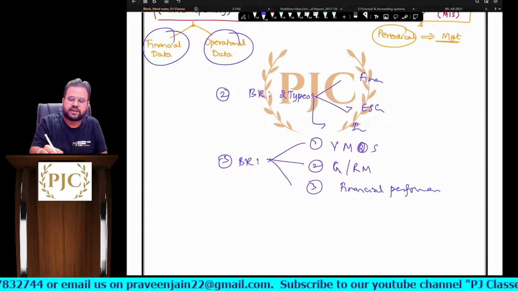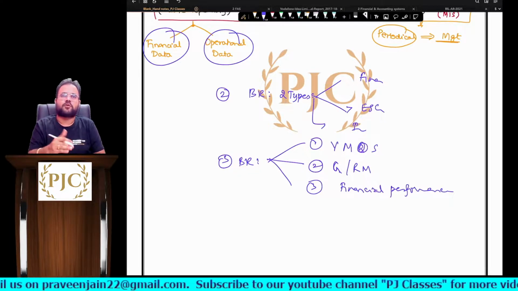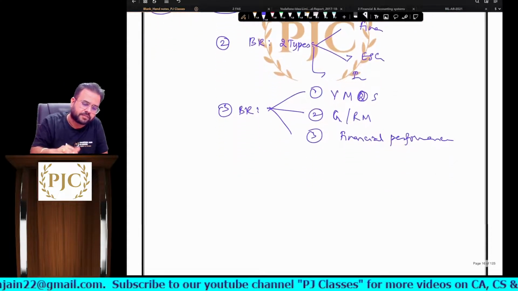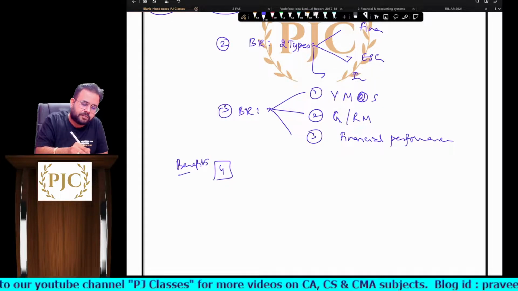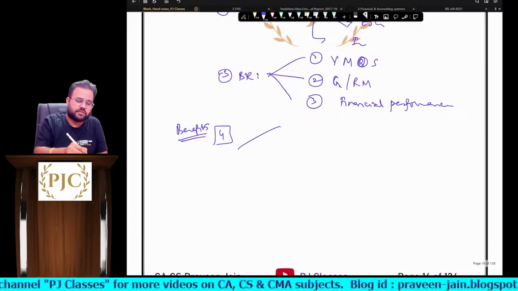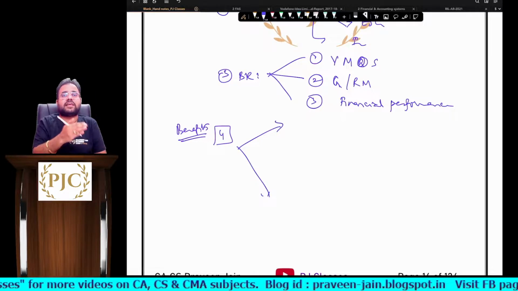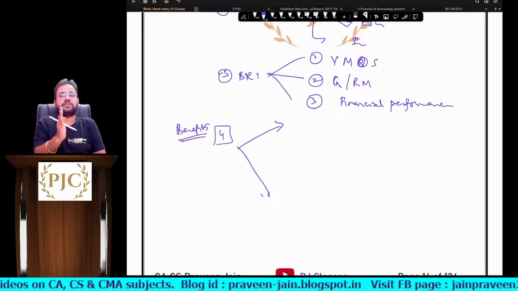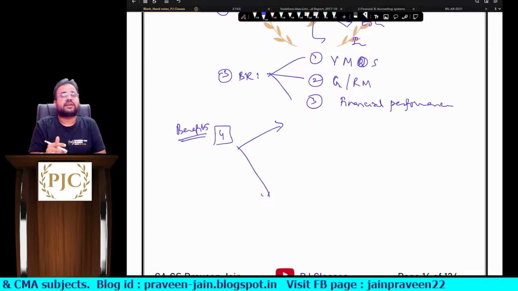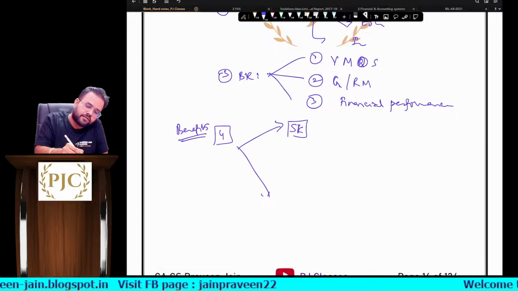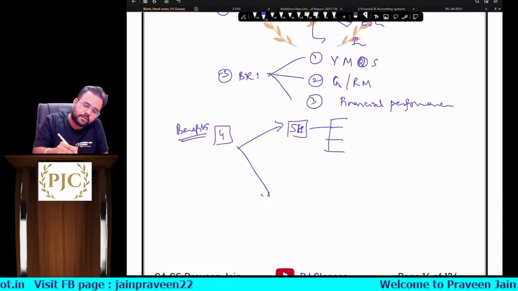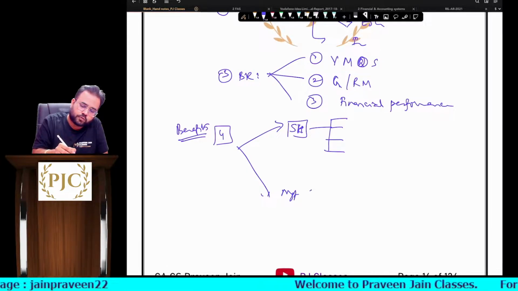We also talk about financial performance, environmental performance, social performance, etc. of the company, sir. And fourth question, sir. What is the importance or what is the benefit the company gets? So this answer we divided into two parts. If there is a good reporting system and business reports are properly generated, what benefit will there be? For stakeholders we said 4 points are there, and for management we said 2 points are there.